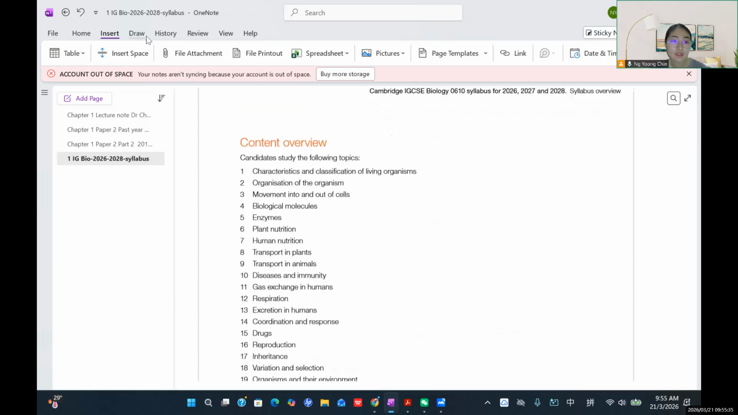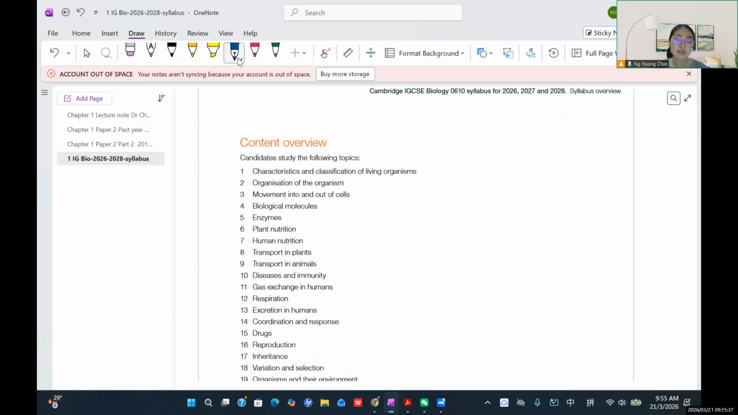What you are going to learn starts with the cell, the cell structures. You're going to learn about the living organisms, the characteristics of living organisms, and also the biological molecules, which are the fats, the proteins, and also the DNA. And then you will learn about the plant and also the humans, but you will be taught more about the human as compared to the plant.